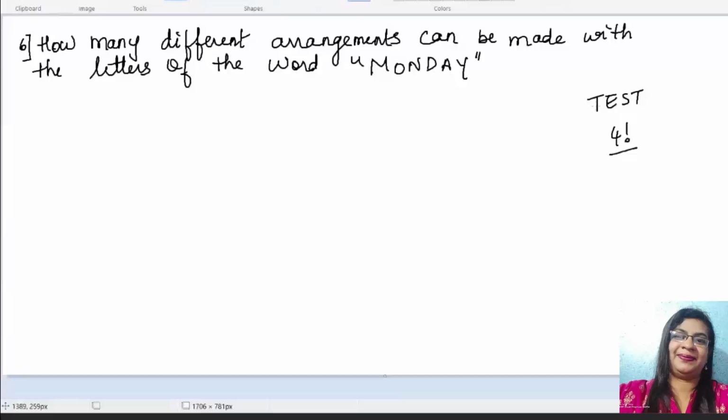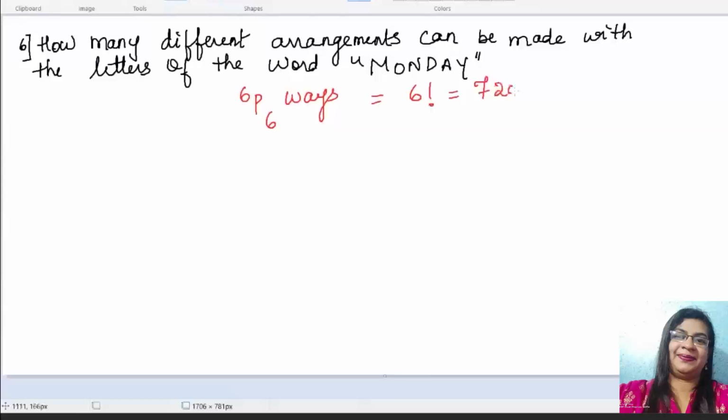Now for example, you are having the word test, clear? How many letters are there in this word? 4 letters. So what is the number of arrangements possible? 4 factorial. How did we get 4 factorial? It is 4p4. nPn is n factorial, divided by, you can see t is repeated 2 times, so you write 2 factorial. If repetition is not there, then you do not write anything in the denominator. Is that clear? Okay, so here we have the word Monday now.